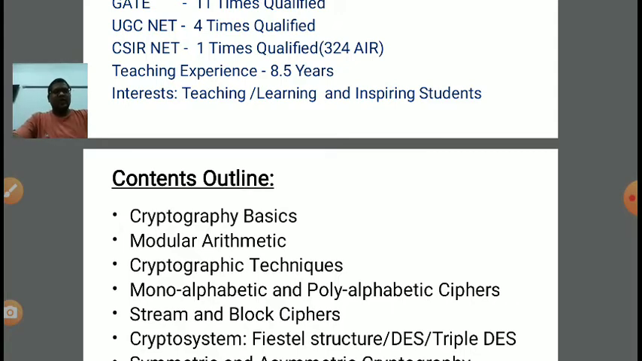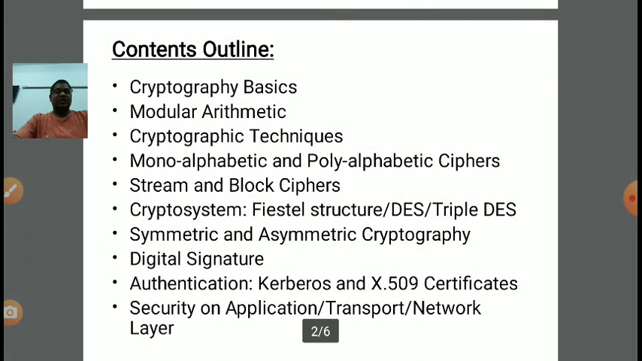So there are various types of crypto systems like Feistel structure, DES, Data Encryption Standard, and triple DES. As the name implies, triple DES is a combination of three DES. First we perform encryption, then decryption, and then again encryption, right? So this is called what? Triple DES.